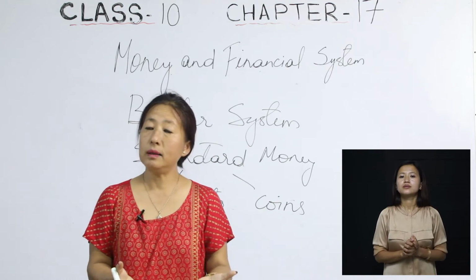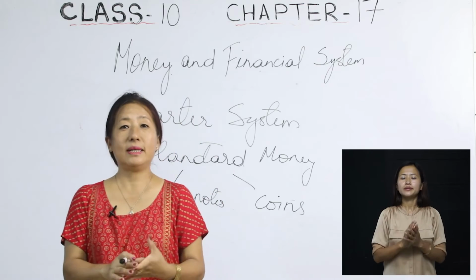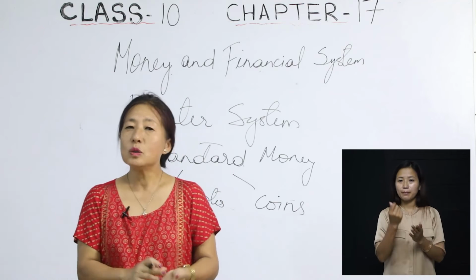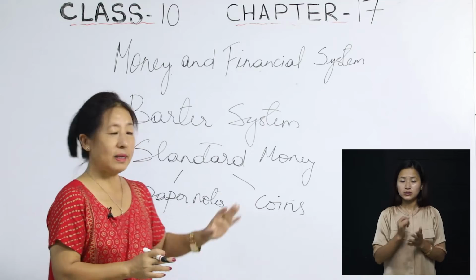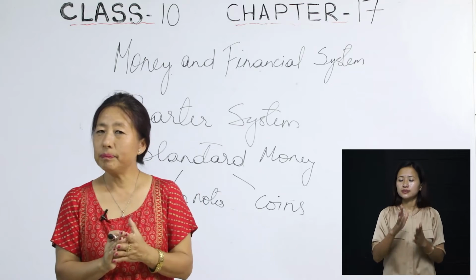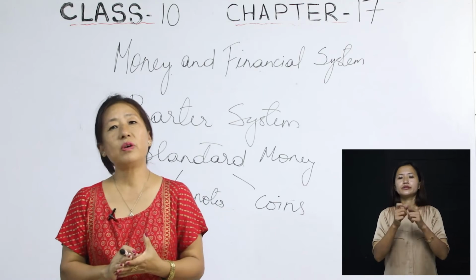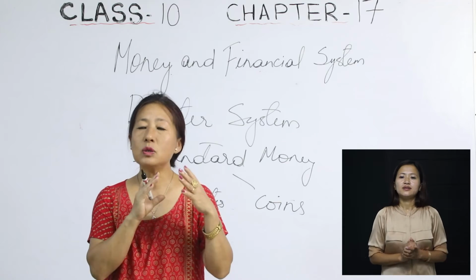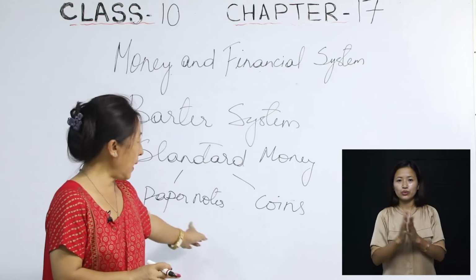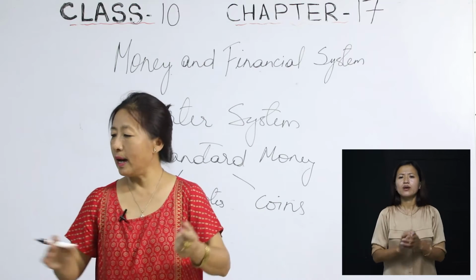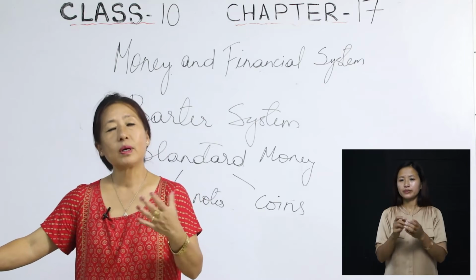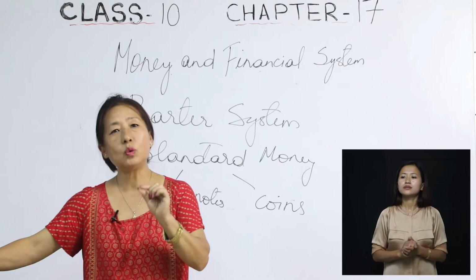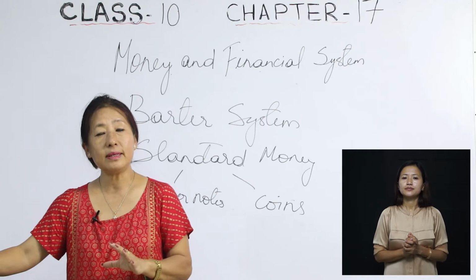Without going into detail, you all know what paper money is and what coins are, isn't it? So standard money is money which no one can refuse to accept, and it has 2 kinds: the paper notes and the coins.